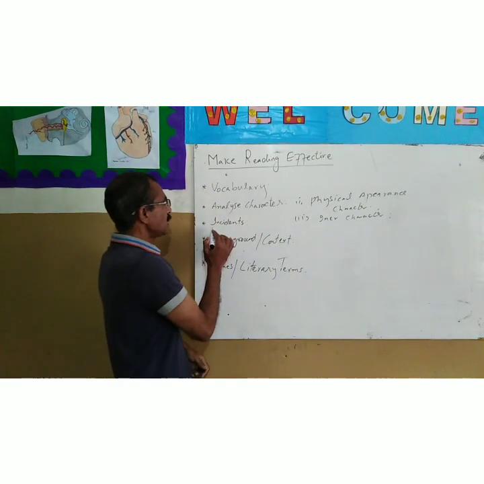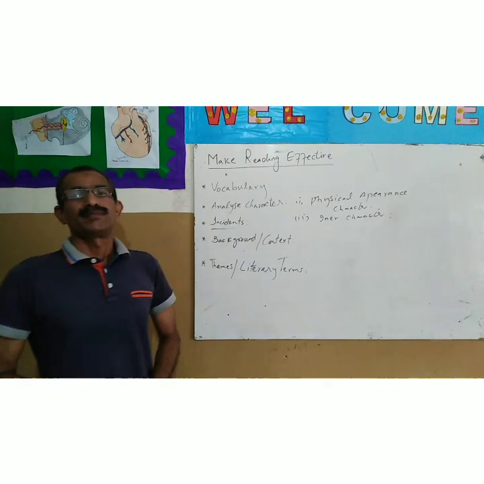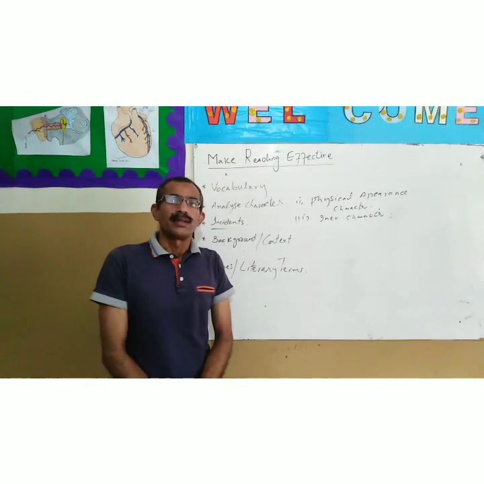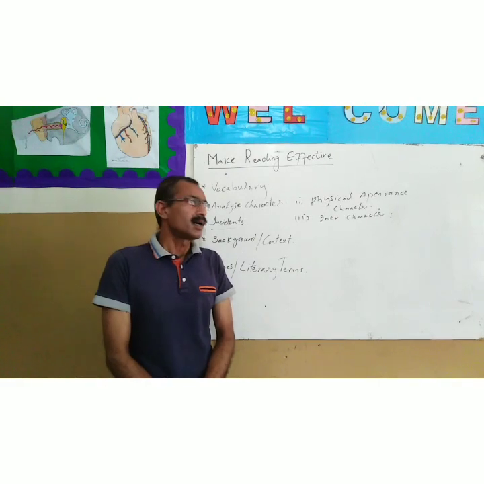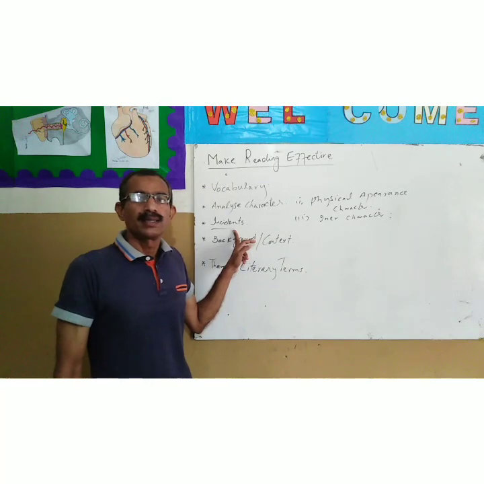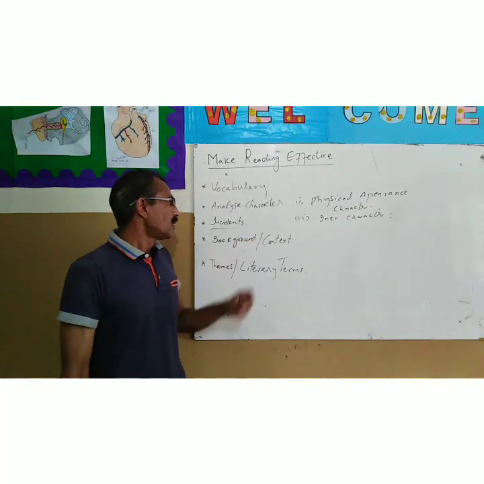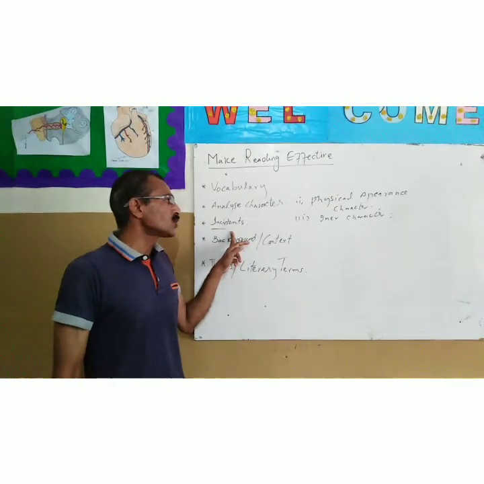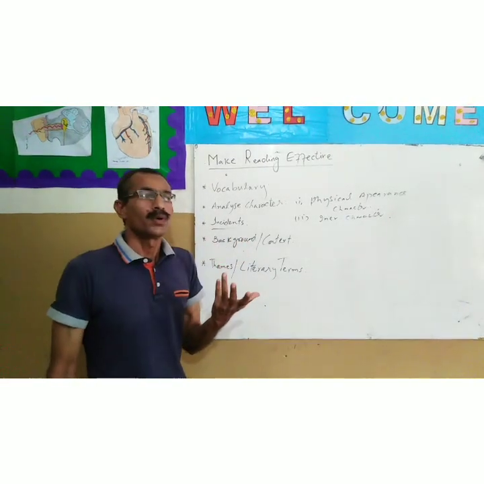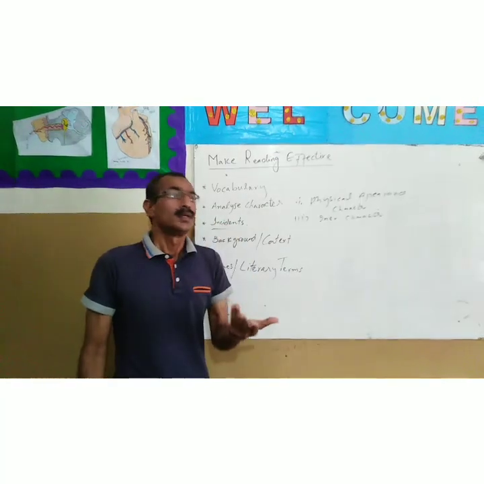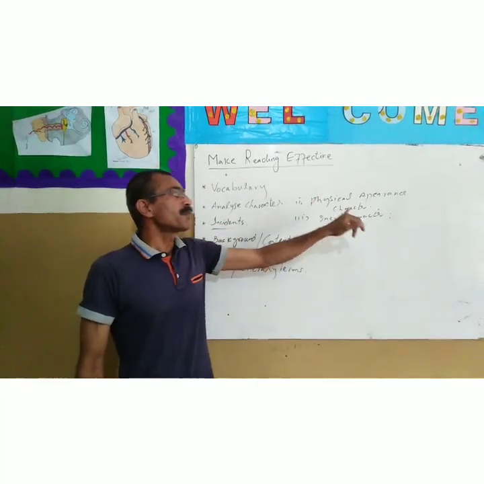My third step is incidents. When you read a story, novel, drama, there might be many incidents mentioned by the writer. These incidents also have 2 dimensions. The first one is like the physical appearance of a character.